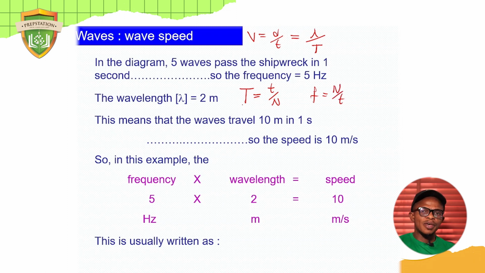So the period is an inverted form of frequency. In other words, I can write period as 1 over F. So if you factor that into that formula, then I can say V is equal to F lambda.